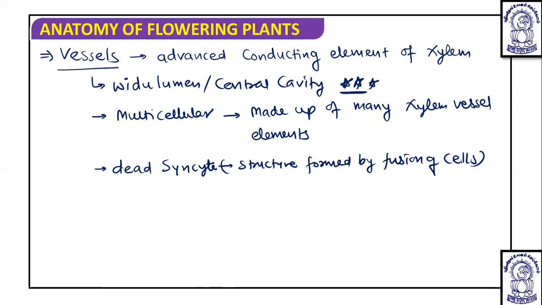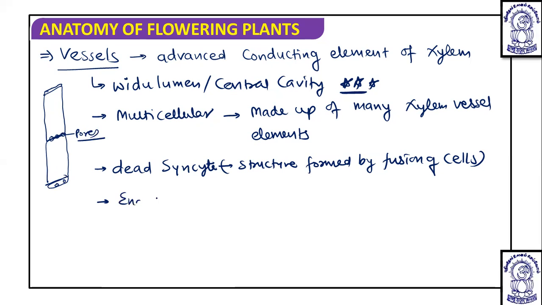Now, if we go on talking further, we come to know about the end walls. Suppose this is one xylem vessel element, then another xylem vessel element is present like this. So this is the common wall between these two, and in this common wall you will see the pores. These are the end walls, and here also pores are present.